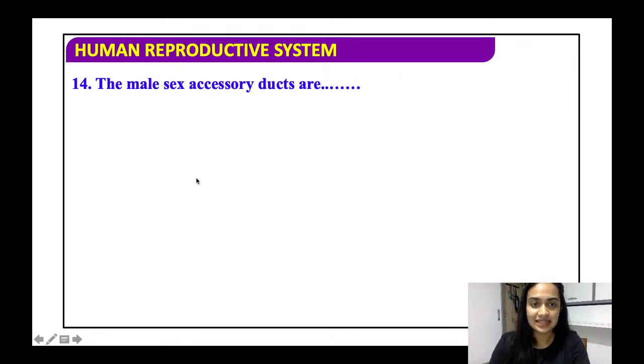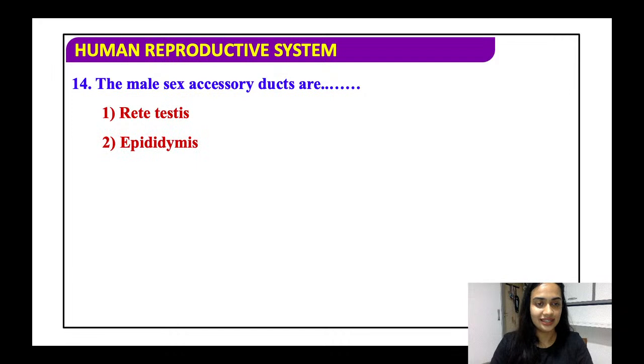The male sex accessory ducts are, all right, male sex accessory ducts, rete testis, epididymis, vas deferens or all.